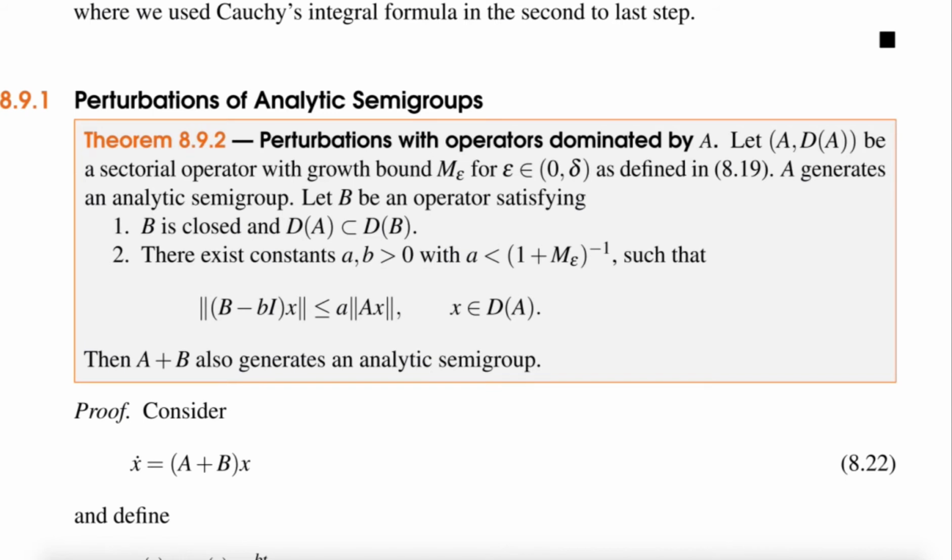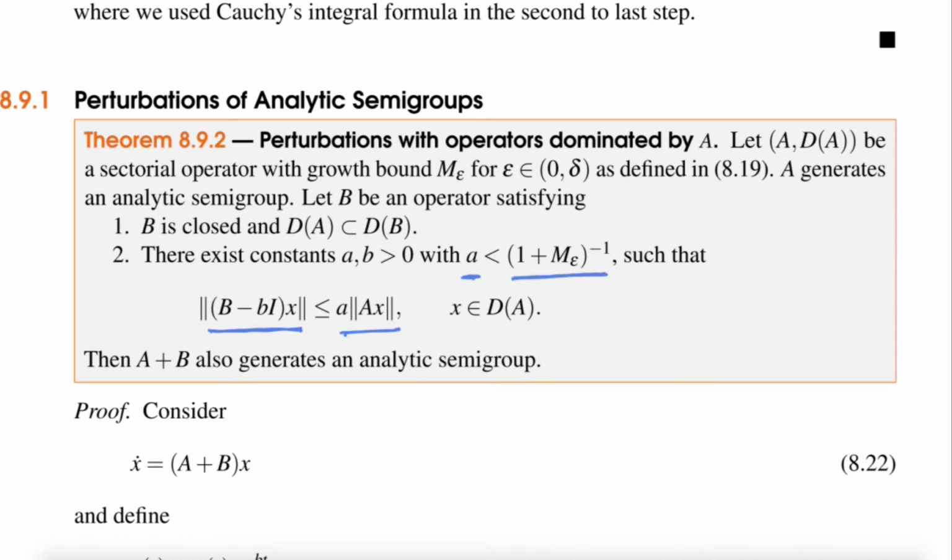We had this in general, an earlier result where we have a general semigroup perturbed by a bounded operator. Now we have an analytic semigroup, and the perturbation can be an operator that is bounded by A. So in fact we need B is a perturbation such that B x is bounded by a little a times A x, plus a constant times the norm of x. But then this can't be any little a, this must be a little a which is bounded by 1 plus M epsilon to the minus 1.